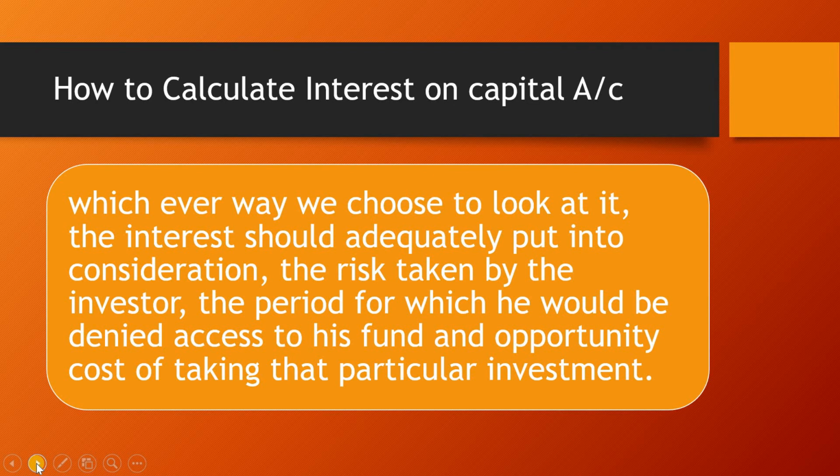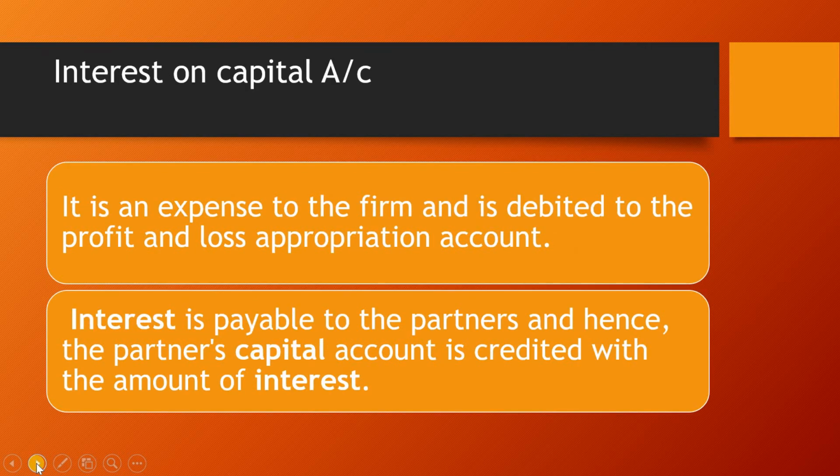As the partner is contributing funds to a firm, he has locked his funds in some business, and for that locked fund he should get some compensation, and that compensation is nothing but interest. So it is an expense to the firm and it is debited to the profit and loss appropriation account, or you can also say profit and loss account. Interest is payable to the partners, and hence the partners' capital account is credited with the amount of interest.